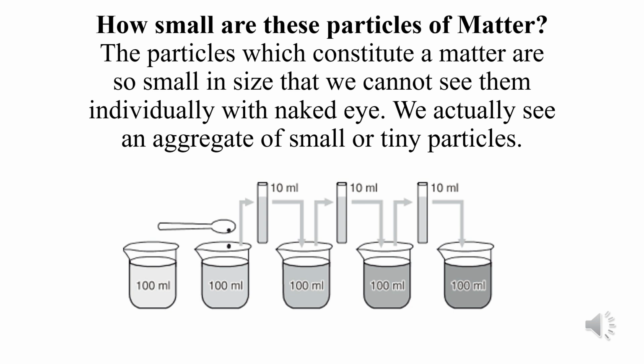This is the reason the particles of matter are very, very small. And it keeps on dividing itself into the tiniest particle. As a result of which you are able to observe the slightest blue color in the first beaker, starting from right to the left. Let me explain you with the help of another example.